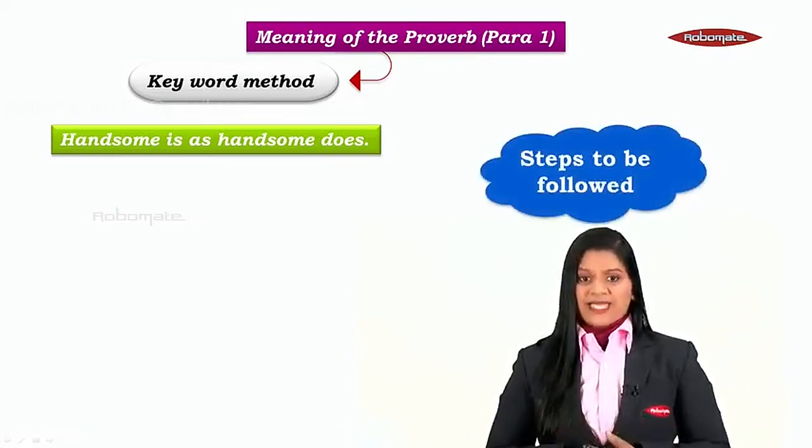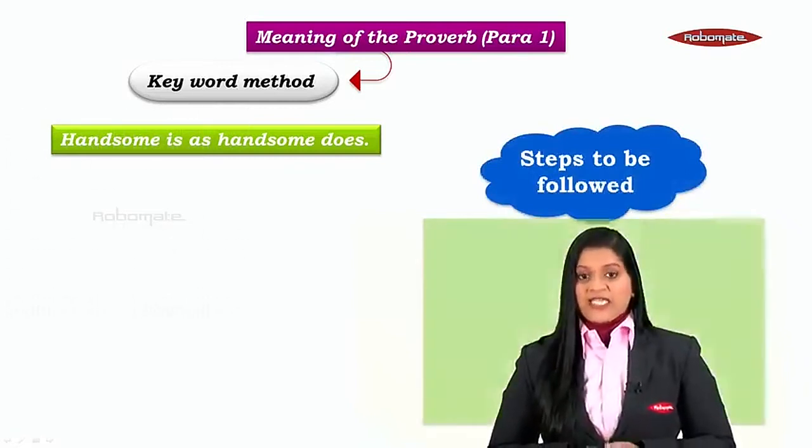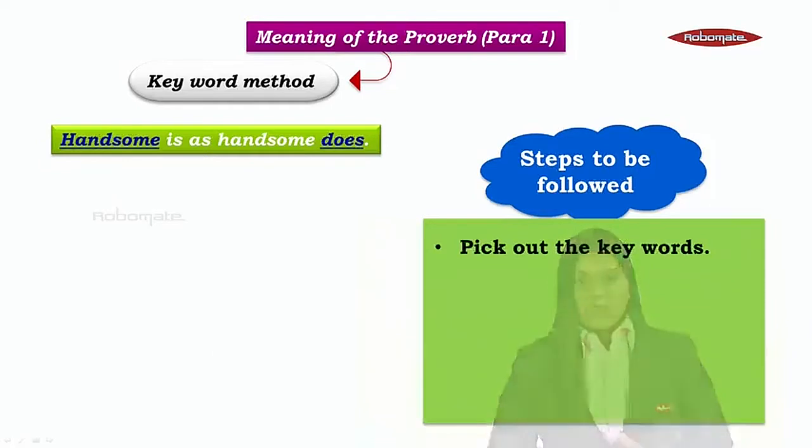What do we mean by that? We'll have to follow certain steps. Step number 1, pick out the keywords in this proverb. Now look at the proverb properly and you will see two important words, handsome and does. Wow, we've actually achieved the first step.